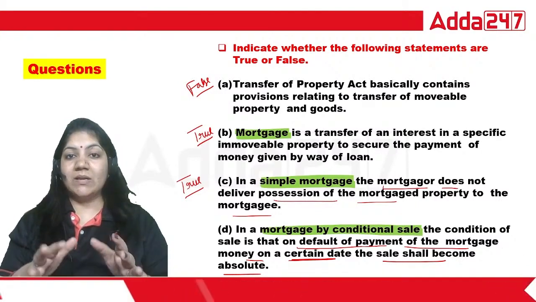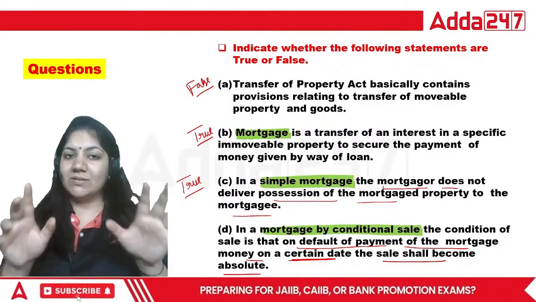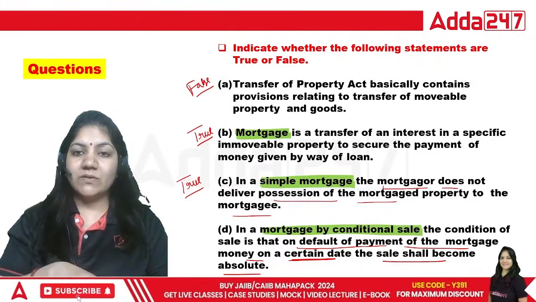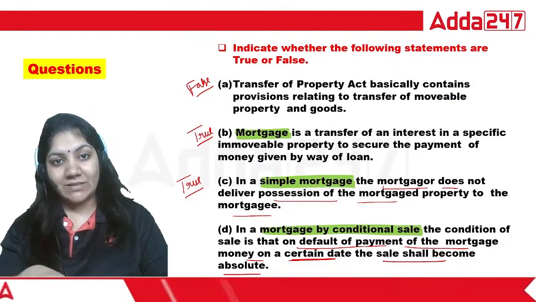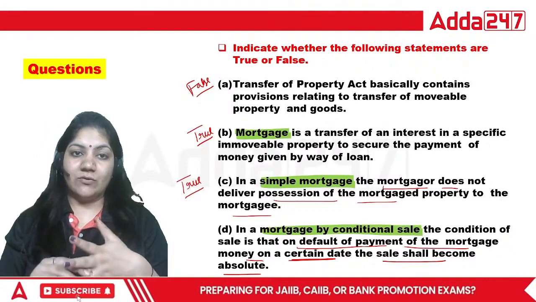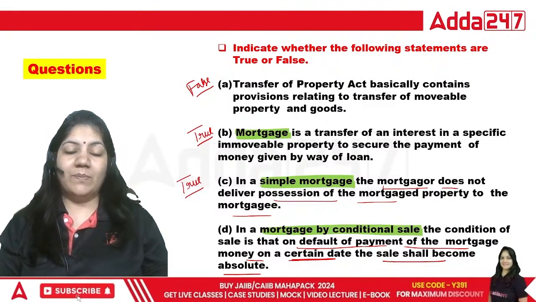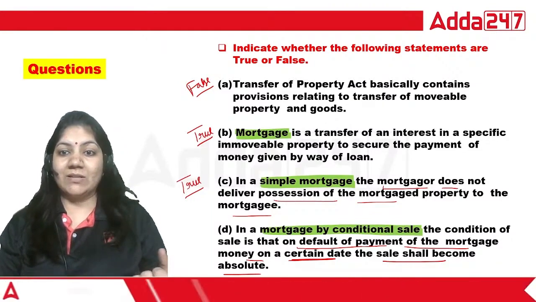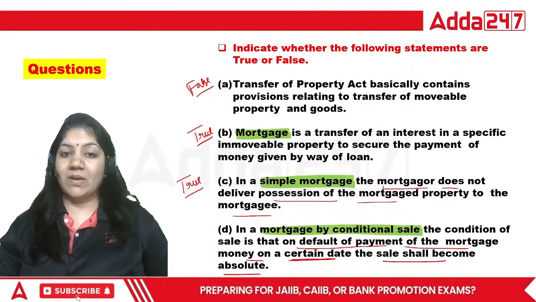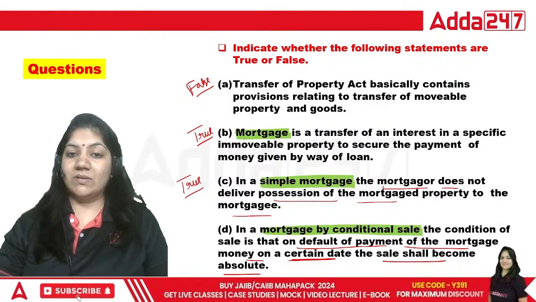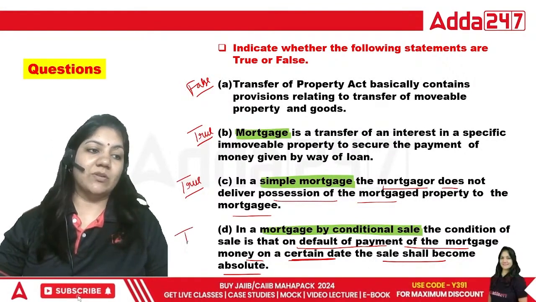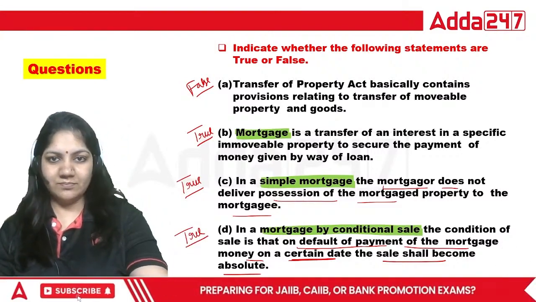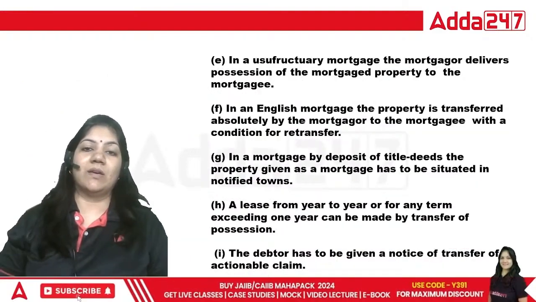Okay. In the conditional sale, see, the mortgage deed will be there. It will be written in the deed that the mortgage will be automatically converted into the sale deed if the mortgager has not paid the full price. That is called conditional sale. So on default of the payment, the sale becomes absolute. That is absolutely true, class. Is that okay? Next.